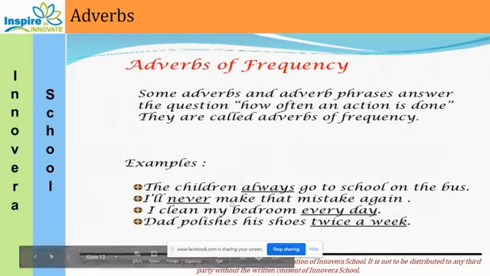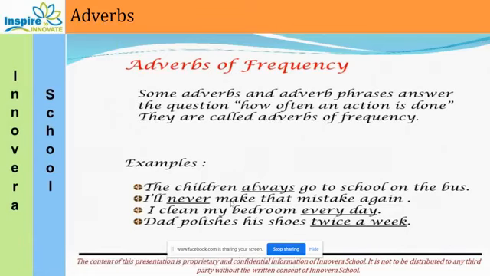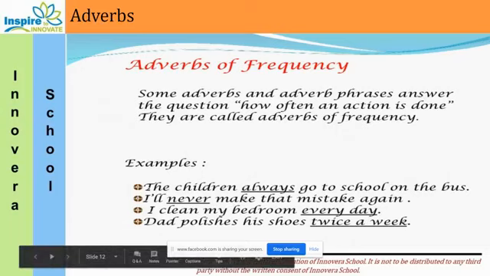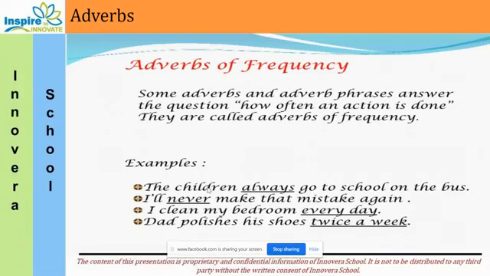The children always go to the school on the bus. How do they go? Always. I will never make that mistake again. So here again, never. I will not make such a mistake again. So here never is an adverb of frequency. Then, I clean my bedroom every day. Again we are talking about frequency. How often are you cleaning? Every day. So this is the frequency.